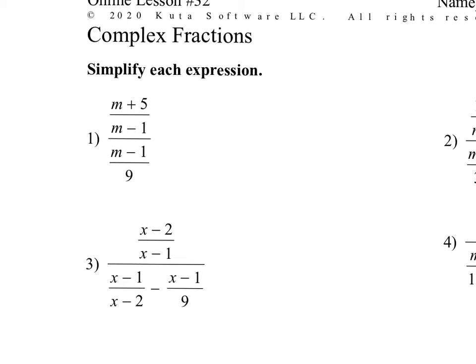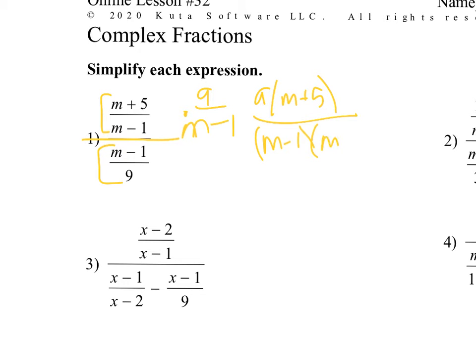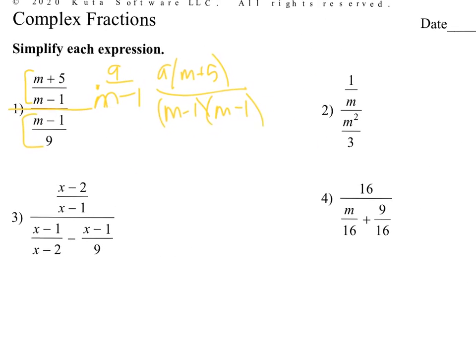So number one, I see I have this fraction and then I have this fraction, and this is my big fraction, okay? So I'm going to take my denominator, flip it and multiply by 9 over n minus 1. Then I see that nothing cancels, so I'm just going to do 9 times m plus 5, and then m minus 1 times m minus 1, and then you just want to distribute everything.